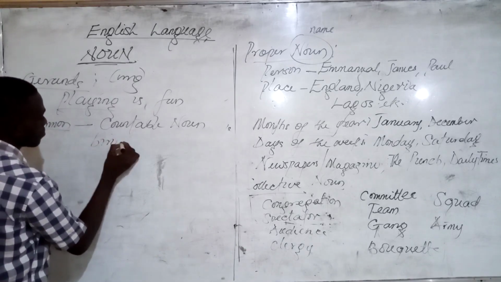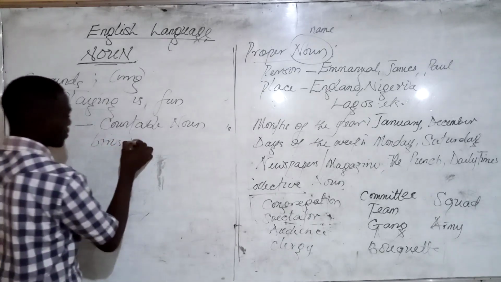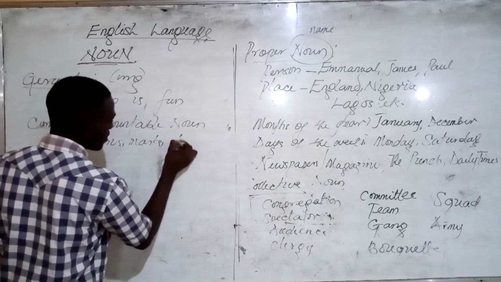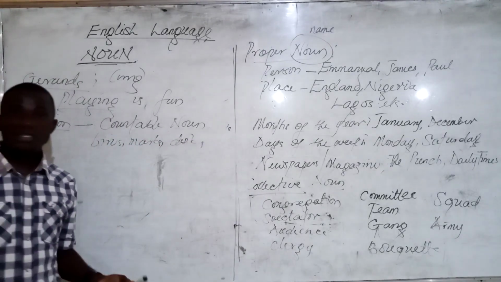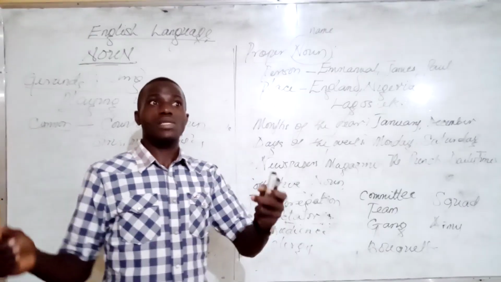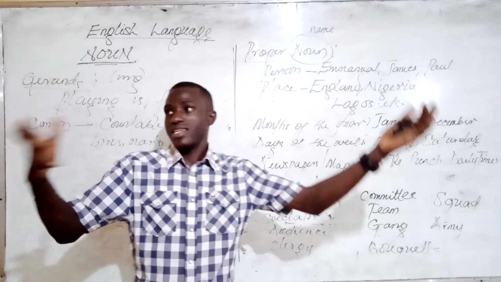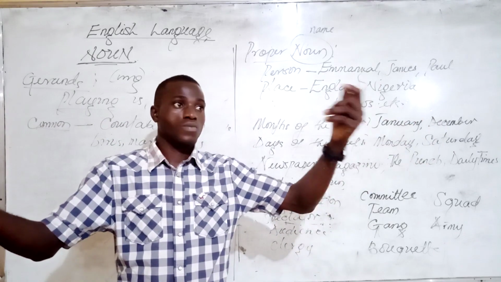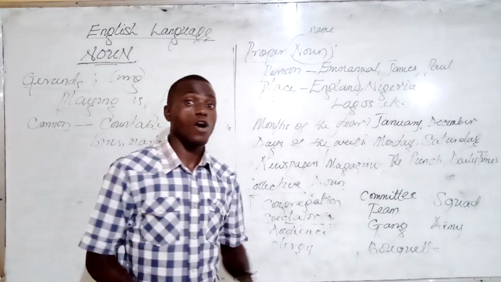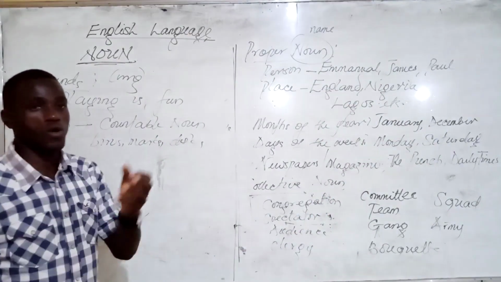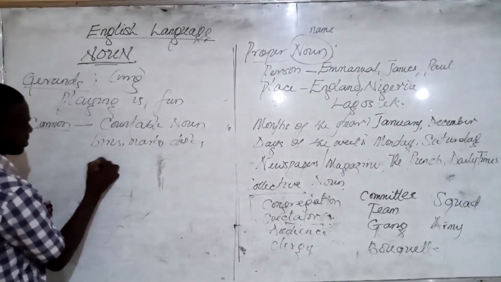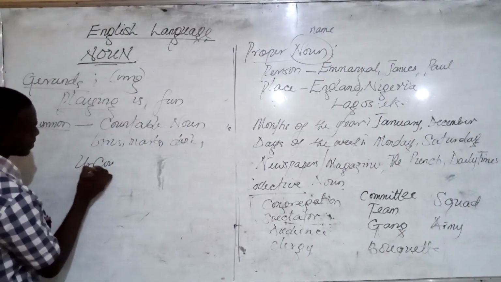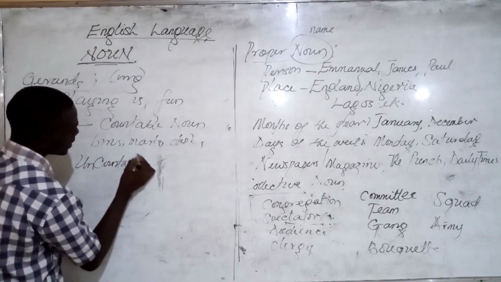biros, markers, desks, chairs, lanterns, blades, glasses. Alright, all of those things are countable because we can count them. But there are other nouns that cannot be counted. Those are the uncountable nouns or non-count nouns.